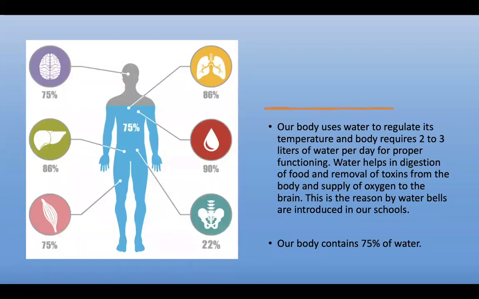Our body uses water to regulate its temperature, and the body requires 2 to 3 liters of water per day for proper functioning. Water helps in digestion of food, removal of toxins from the body, and supply of oxygen to the brain. This is the reason why water bells are introduced in our schools. Our body contains 75% water.